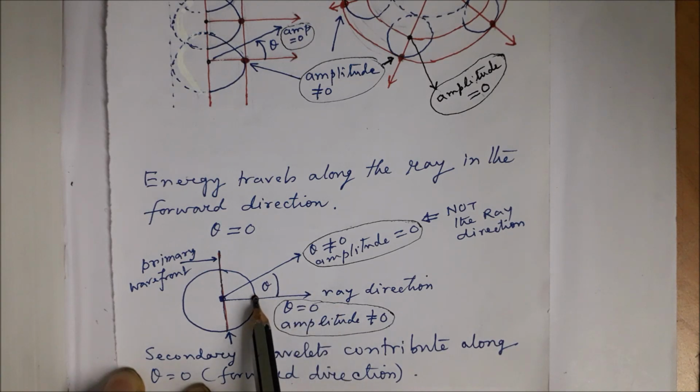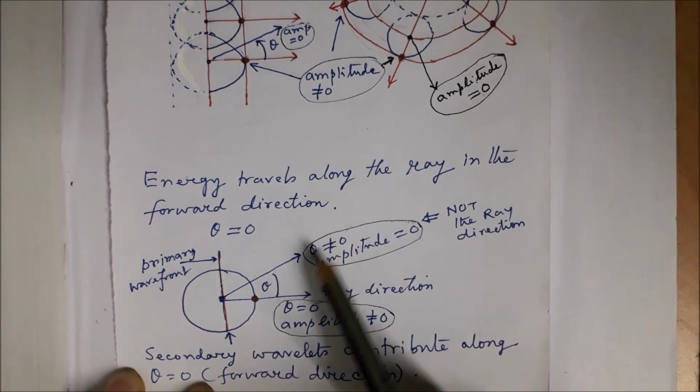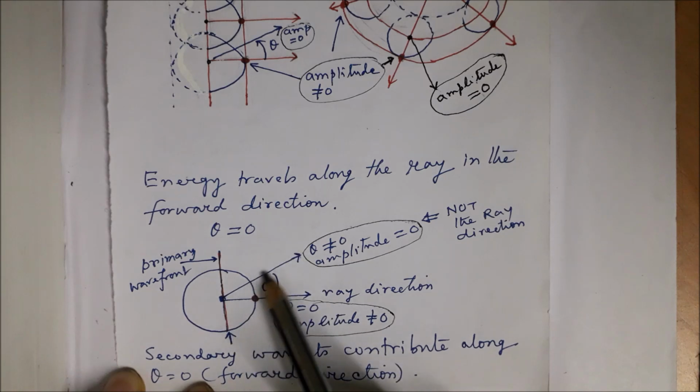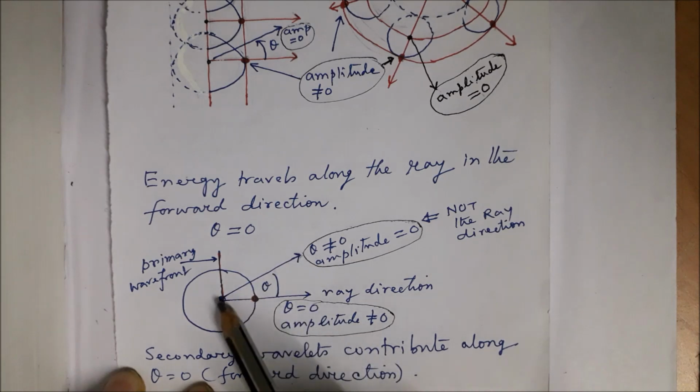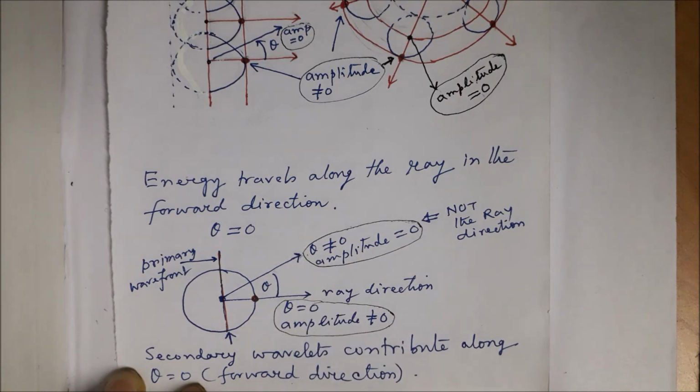So this point will be effective, this point will contribute, but a direction at an angle theta will not contribute. So amplitude along this direction being 0, there will be no propagation along this direction. So secondary wavelets contribute only along the forward direction, which in our diagram is theta equal to 0.